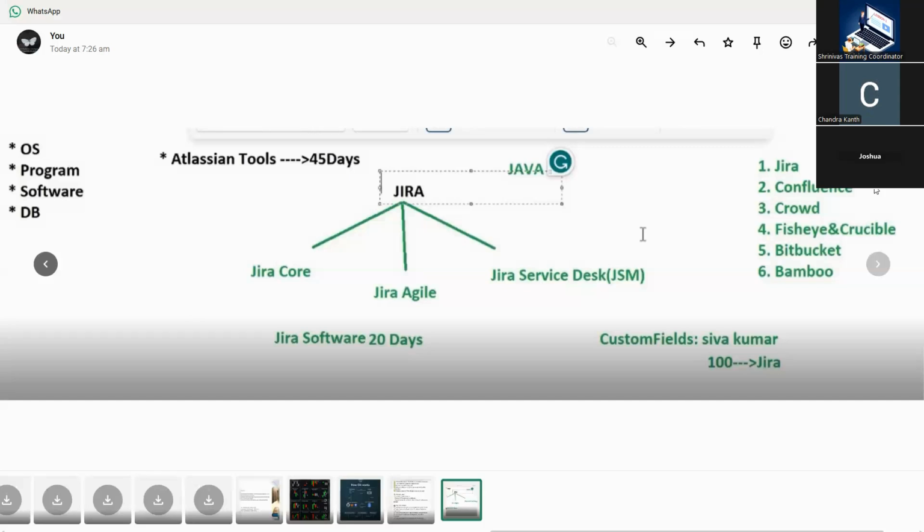This is for security purposes. Users cannot hack anything because there is MFA, multi-factor authentication, on the Atlassian side. So whatever important documents there are on the company side will be stored in Confluence. This is the secured application.